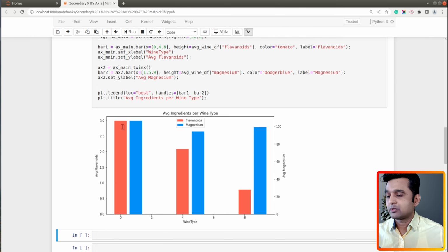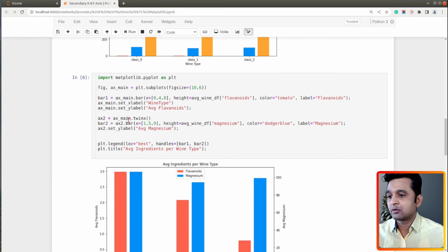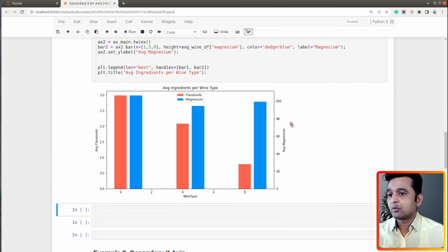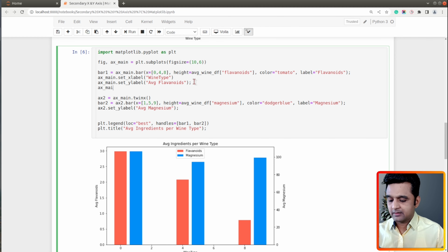All right, so as you can see, now we have flavonoids and magnesium plotted on the same chart, and we can see them properly, because if you look at our previous chart, we can't see the difference between them because they are on totally different scales. And on the right side, we have our secondary y-axis. So before we move on, let me set the limit of both the axes.